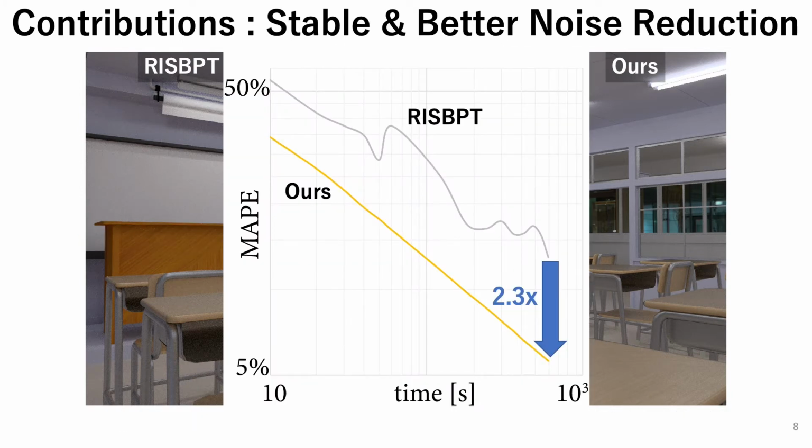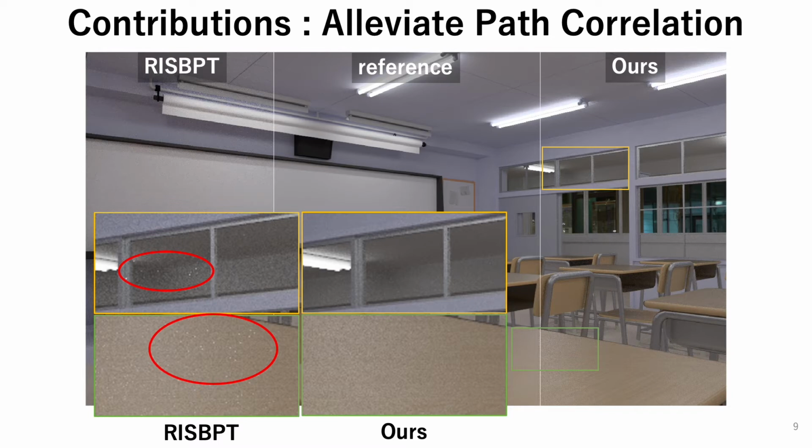RISBPT that uses a smaller number of pre-sampled light subpaths induces unstable noise reduction as shown in the convergence plots. Our two-stage resampling BPT can provide stable and better noise reduction than RISBPT as shown in these convergence plots. Our method can reduce the noise up to 2.3 times than the state-of-the-art method. Since our method can handle a large number of pre-sampled light subpaths efficiently, our method can alleviate these high-intensity artifacts due to path correlation as shown in this slide.